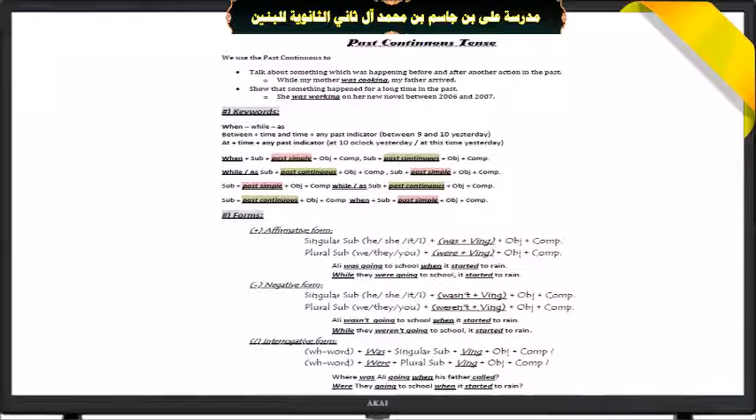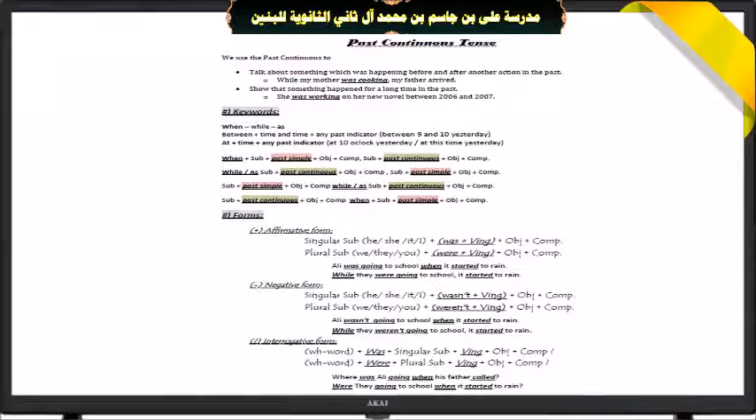But if while or as comes in the middle of the sentence, before while and as we use simple past, and after while and as we use past continuous. And if when comes in the middle of the sentence, before it we use past continuous, and after it we use past simple.